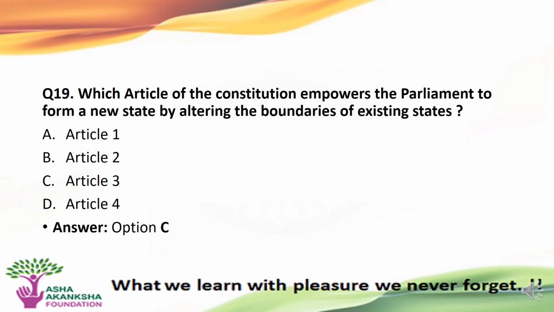Which article of the Constitution empowers the Parliament to form a new state by altering the boundaries of the existing states? Options are A. Article 1, B. Article 2, C. Article 3, or D. Article 4. The correct answer for this question is option C, that is, Article 3 empowers the Parliament to form a new state by altering the boundaries of the existing states.